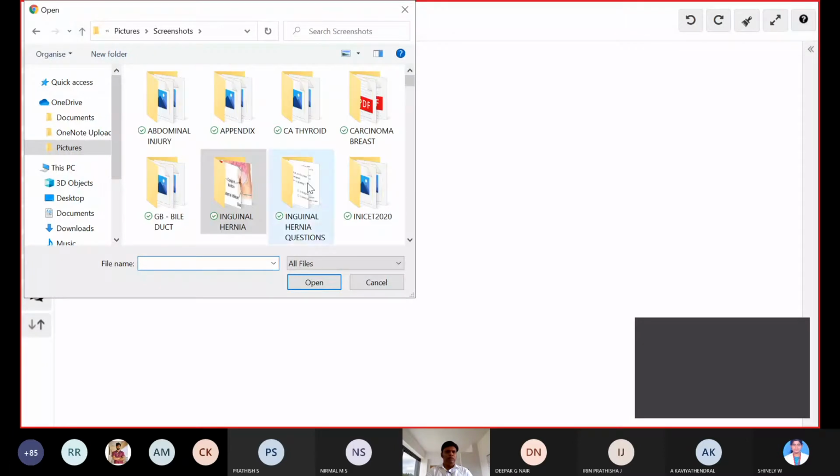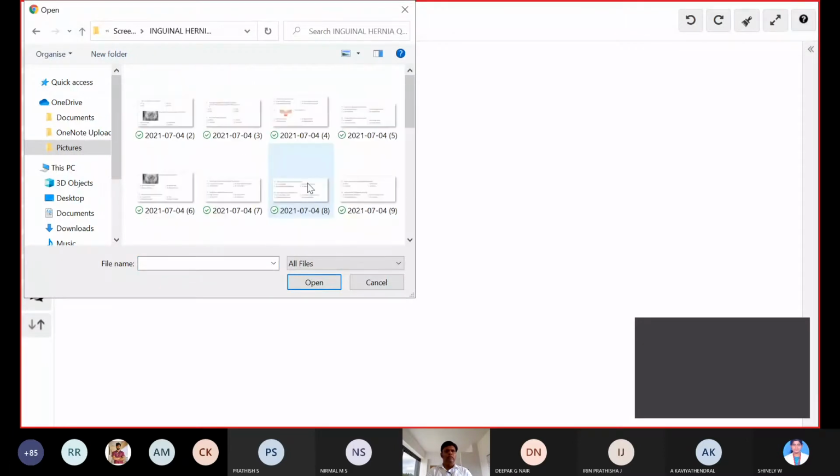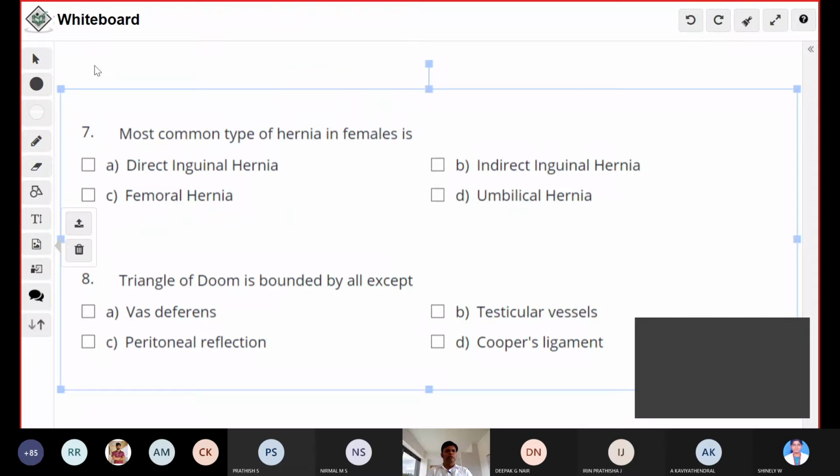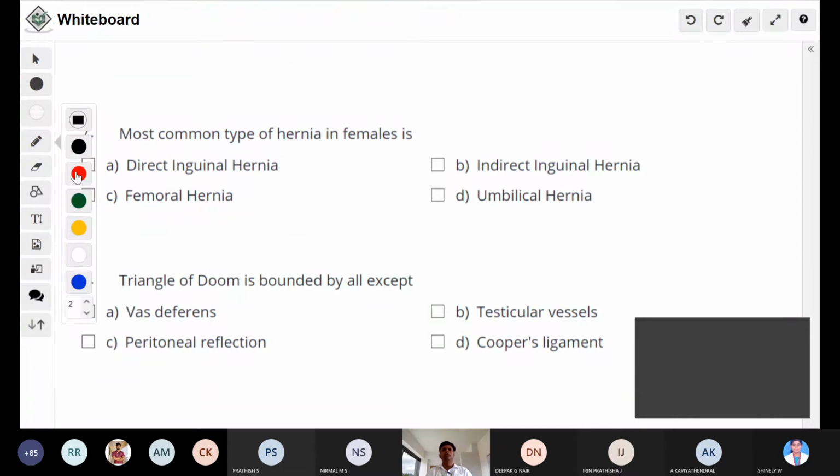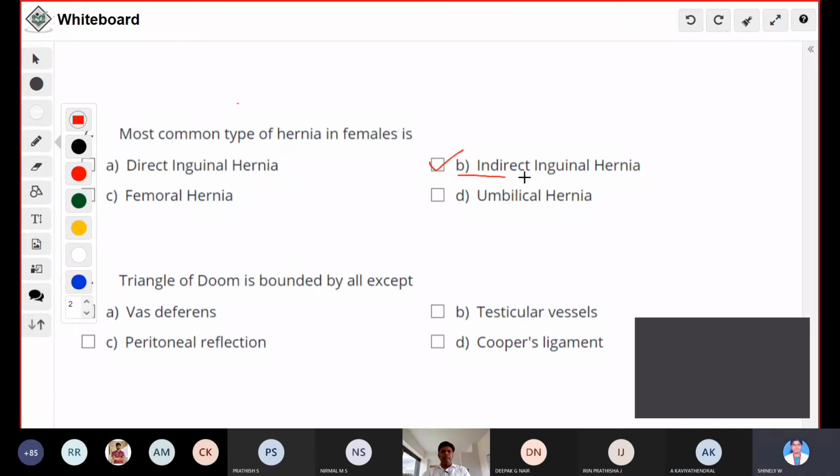Question number 7. Most common type of hernia in females. CME also, one of the speakers specifically mentioned this. What is the most common type of hernia in females? Femoral? No, it is not femoral. It is an indirect inguinal hernia.